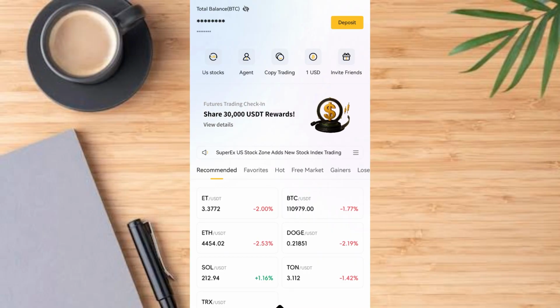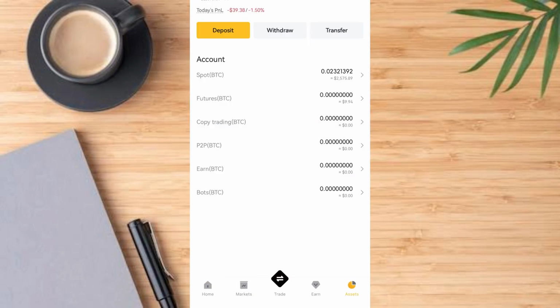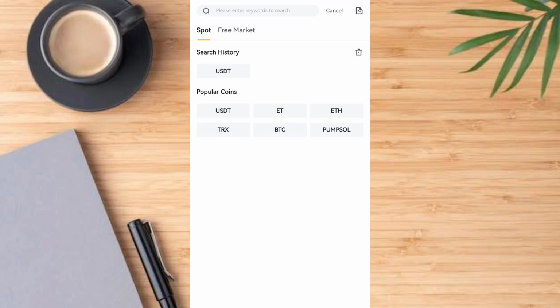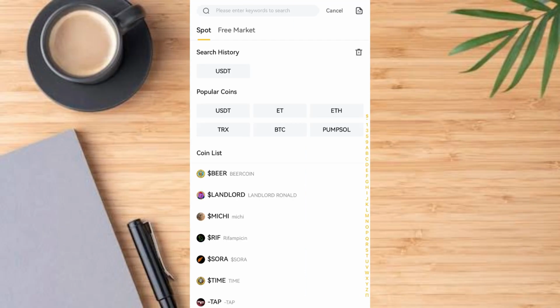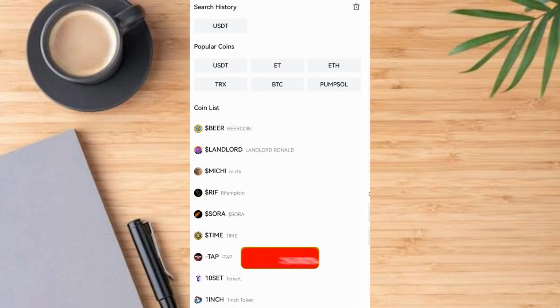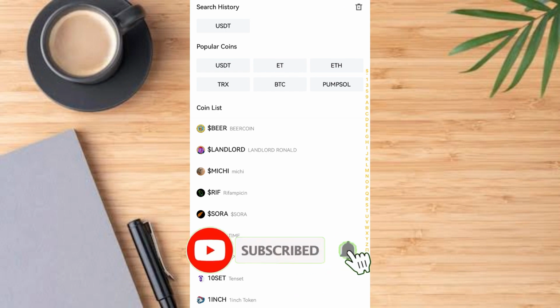After that, guys, you need to have some USDT in your account. Tap on the asset button. It comes out like this. Tap on the deposit button. Now here you need to tap on USDT from the Popular Coins, or search USDT using the search bar. Now once you tap on it, it comes out like this. You can send your USDT to this platform using any of these networks. Now that I've done that, you are good to go to trade on this platform.